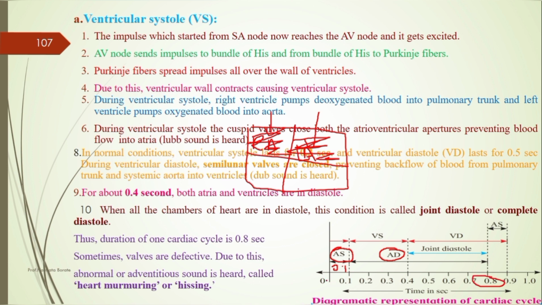How is this 0.8 second formed? Atrial systole is 0.1 second and the remaining 0.7 second, 1, 2, 3, 4, 5, 6, 7, is the atrial diastole. One systole plus one diastole forms one heartbeat.